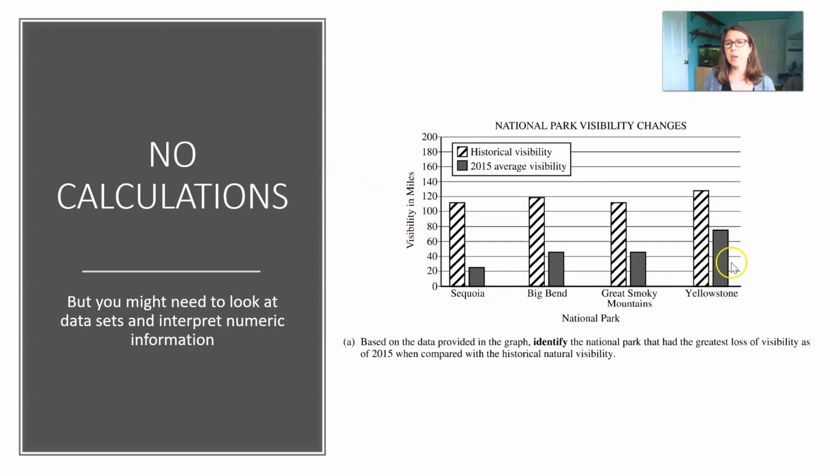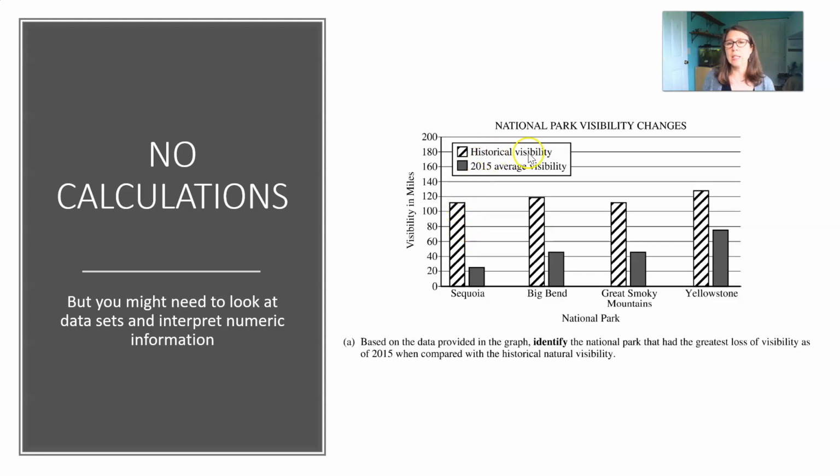This is a figure that was on a recent exam. You probably recognize it from some of the air pollution work if you did one of those FRQs. The question asks, based on the data provided in the graph, identify the national park that has the greatest loss of visibility in 2015 when compared to the historic natural visibility. This is a graphical interpretation.